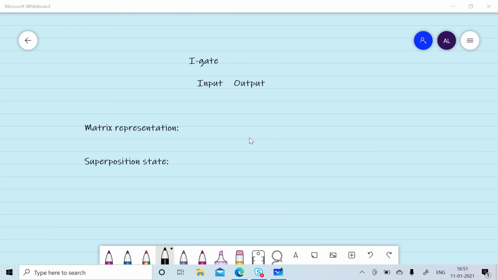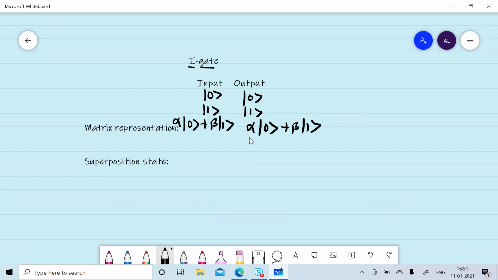Now we will discuss the identity gate, that is the I gate. If we give an input qubit in 0 state, we will get an output qubit in 0 state. If we give an input qubit in 1 state, we will get an output qubit in 1 state. If we give a superposition state, that is alpha 0 plus beta 1, we will get the same state as the output, that is alpha 0 plus beta 1. It can be represented by the matrix [1 0; 0 1].